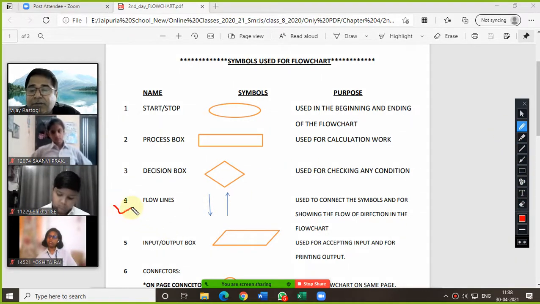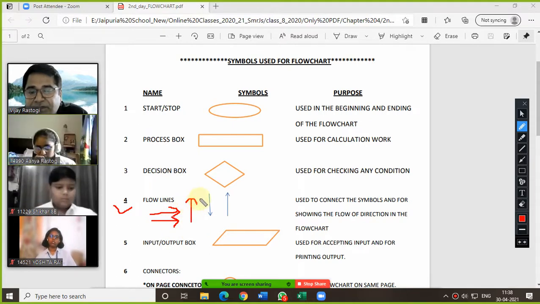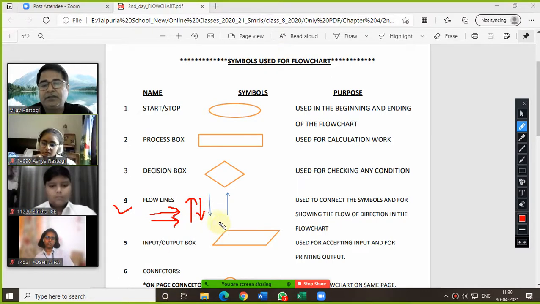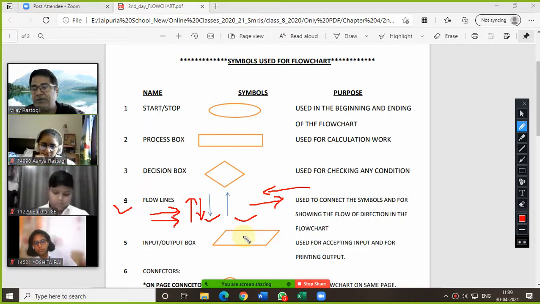Okay, now come to the flow lines. These flow lines are very, very important. Basically, the flow lines are used to connect the boxes which we use in your flowchart. The flow line can go down, it can go up, it can go left as well as right. So the flow lines are used to join the boxes which we use in a flowchart. Am I clear on this?